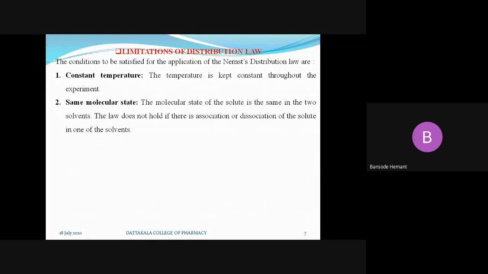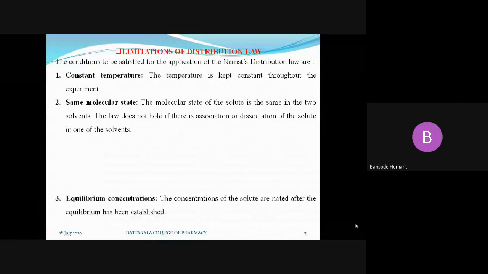Second is the same molecular state. The molecular state of the solute present in both solvents must be the same. It should not happen that the solute remains the same in one solvent and dissociates or associates in the other solvent, or that the solute shows dissociation in solvent A and association in solvent B. Whatever the molecular nature or molecular state of the solute which is going to be distributed between the two solvent layers, it must be the same.